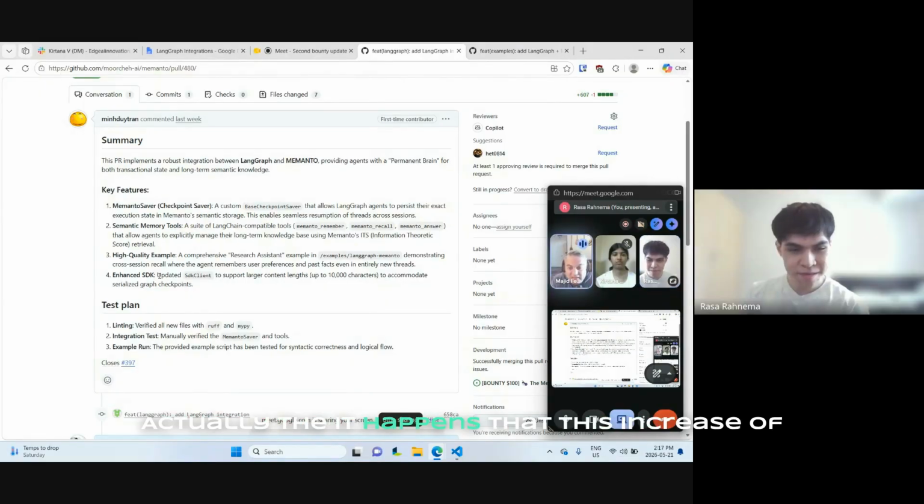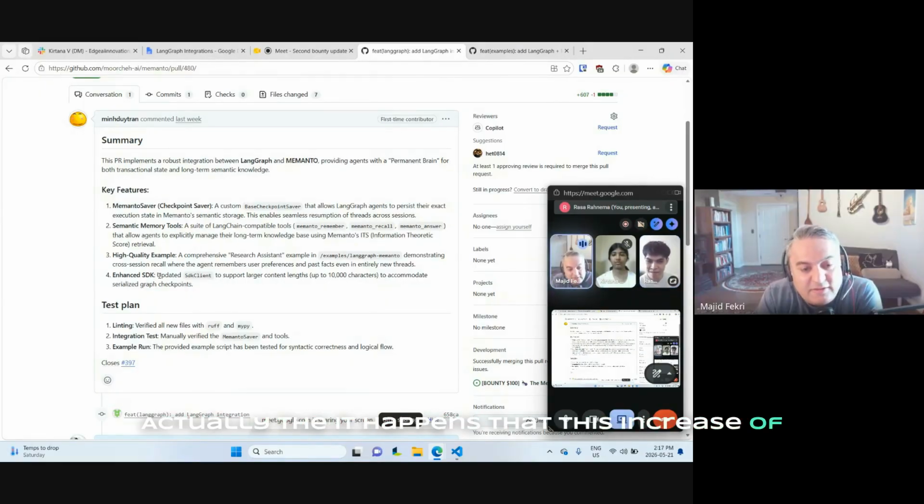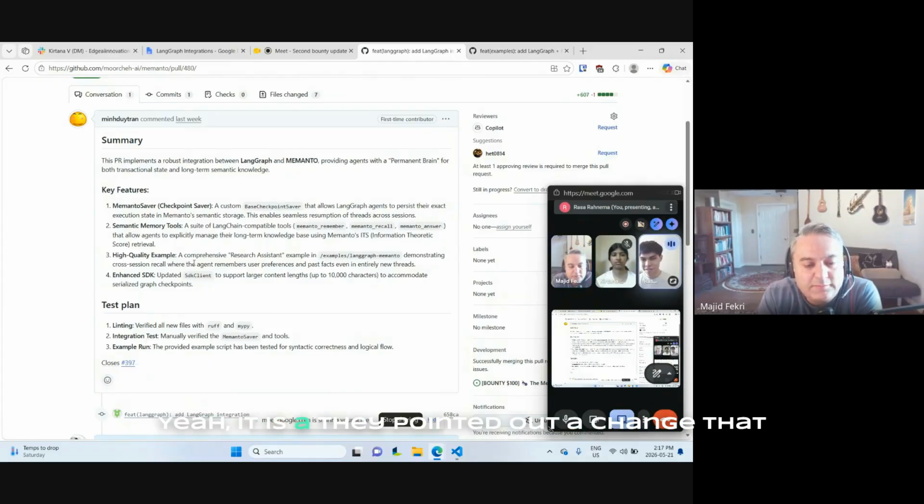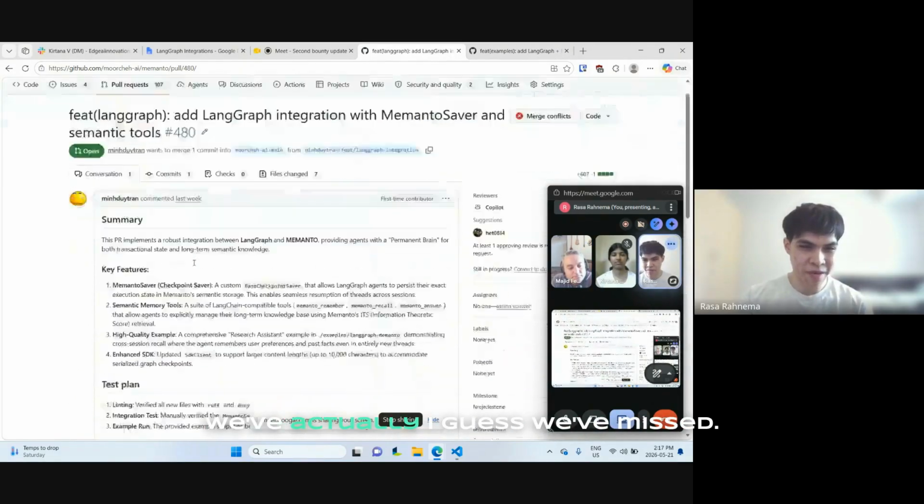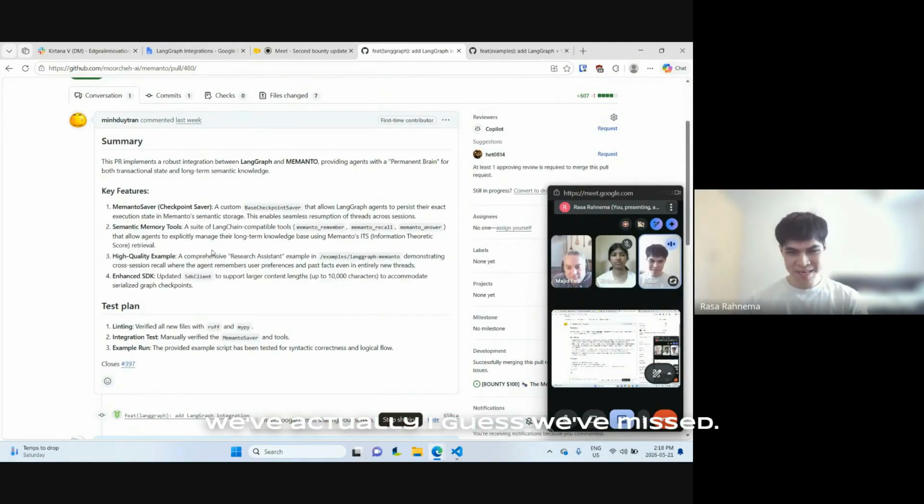Actually, it happens that this increase of the window size of the characters for individual memory is something we wanted to do as well. It was one of the bottlenecks that we encountered, right? Yeah, they pointed out a change that we've actually missed.